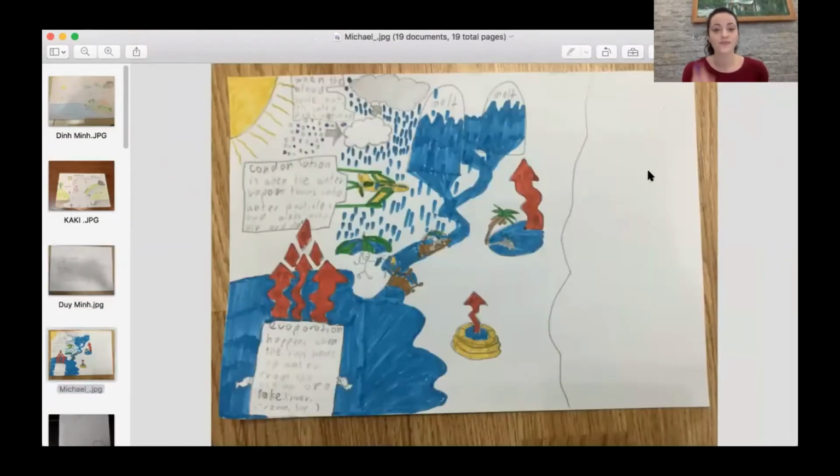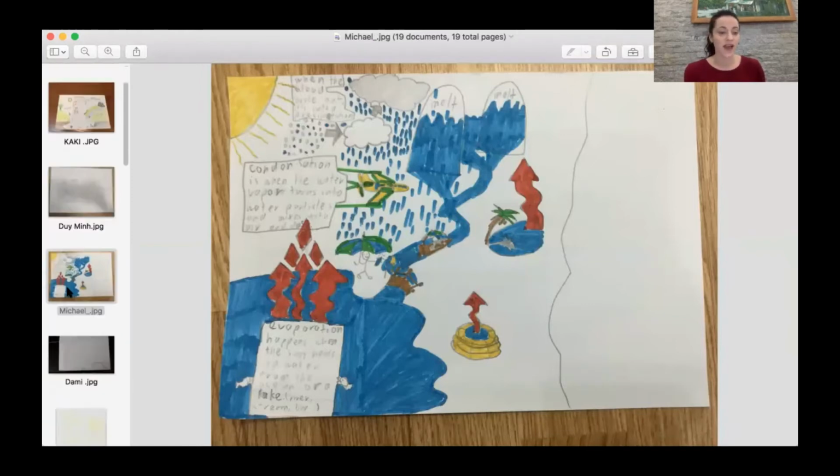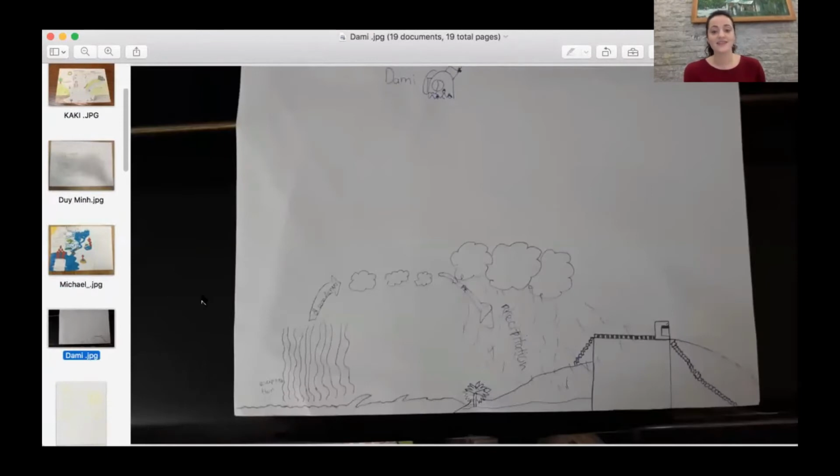Here's Michael's. Beautiful, Michael. I like how you showed the ice caps melting, going down the river, evaporating. Very nice. Condensation, water vapor turns to water particles and mixes with air and dust. Excellent, right? That's what forms clouds.